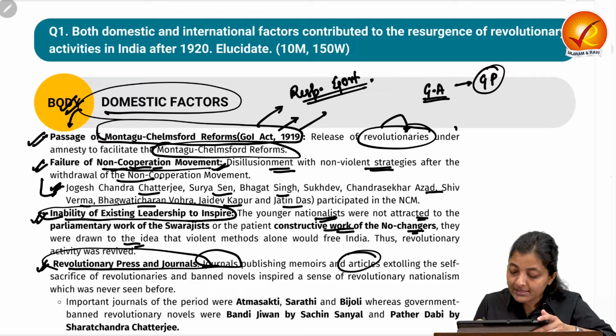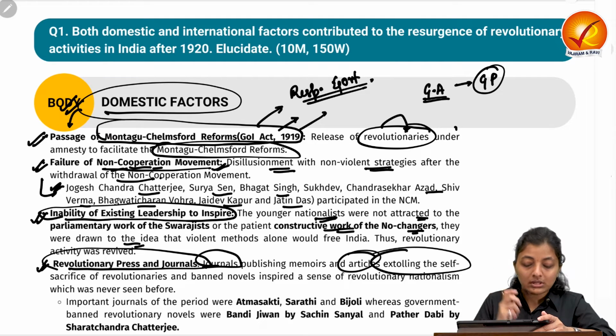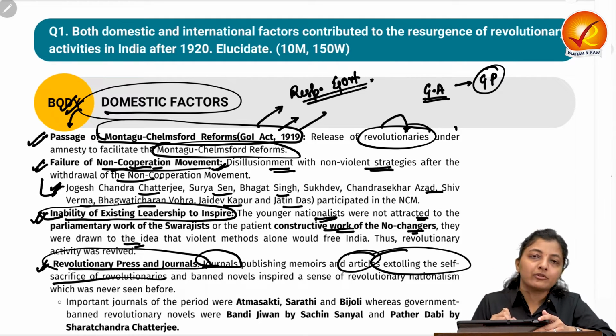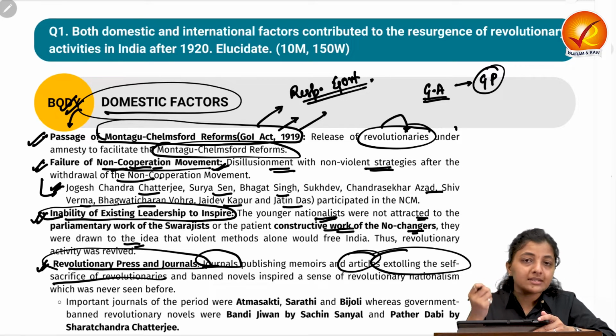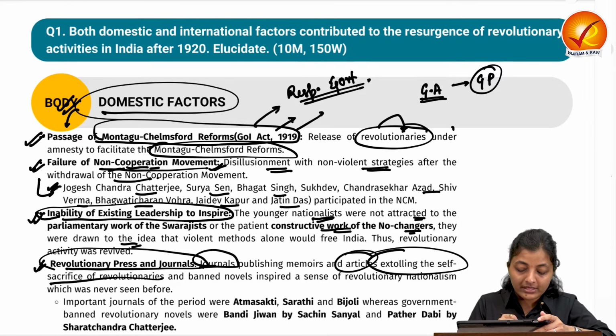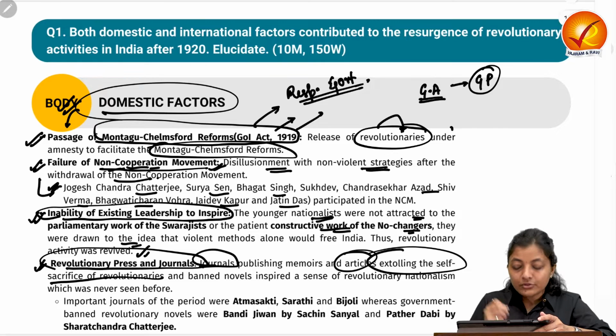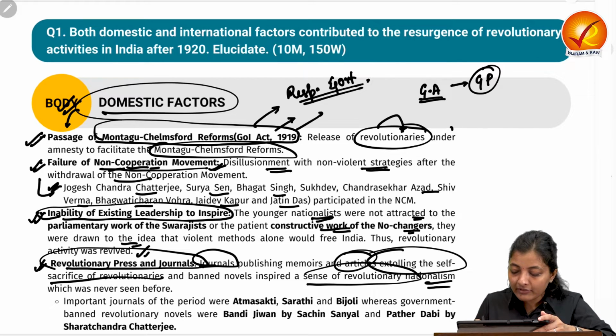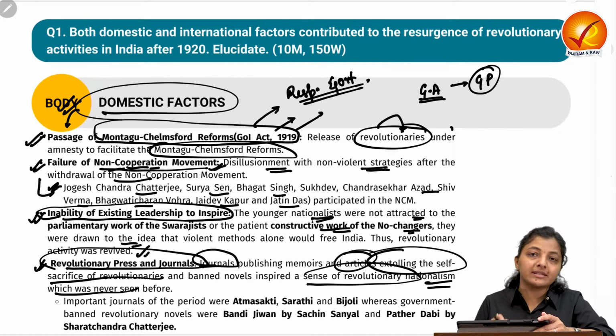They were the articles that praised or extolled the self-sacrifices of the revolutionaries. So there was a wave of praise for the sacrifices of these revolutionaries amongst the masses through these journals and the press. This has inspired a sense of revolutionary nationalism which was never seen before.